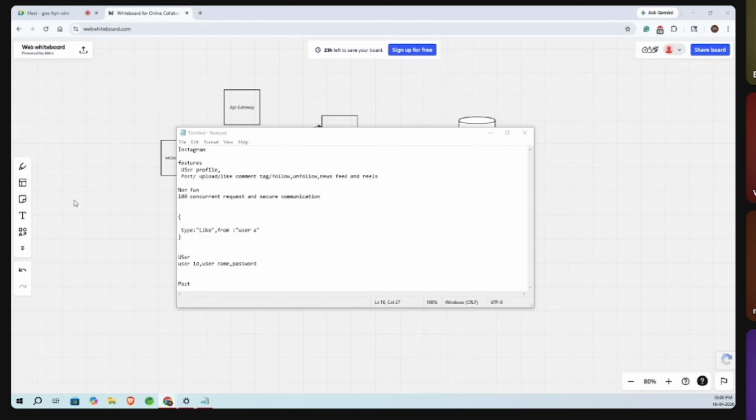Okay, Mani, let's cover one more part that is left, the news feed part. I think we missed that part. If you can give a short design of how it will work.